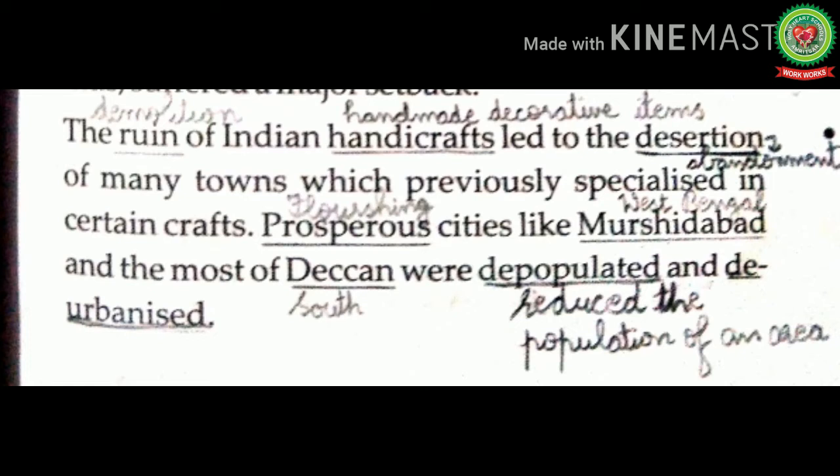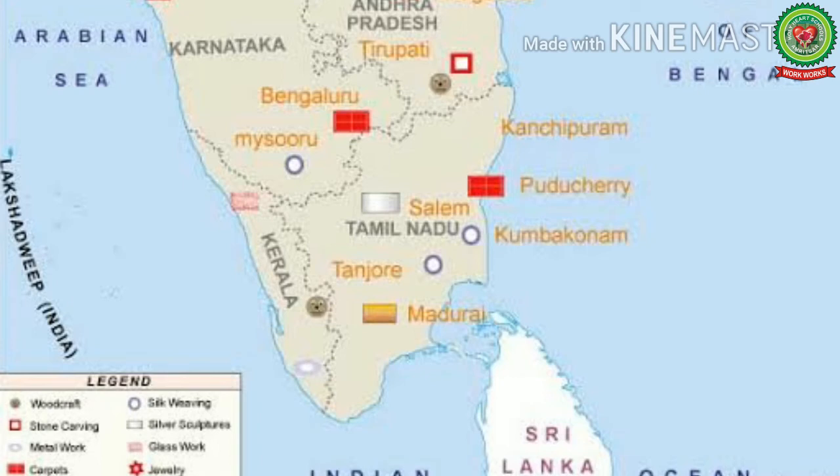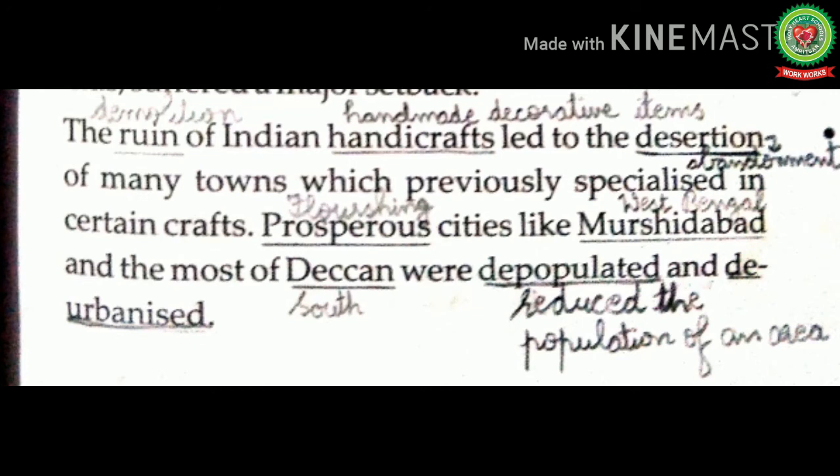In the beginning of the 18th century, Indian handicraft products were in great demand in the world market, and many of the Indian cities and towns were expert in making handicrafts. But the Industrial Revolution closed the markets for Indian handicrafts, and due to the decline in the Indian handicraft industry, many persons became jobless and they started leaving their towns and cities. So many of the flourishing cities like Murshidabad of West Bengal and many other southern cities of India became deserted and people started moving from the urban cities to their rural areas.